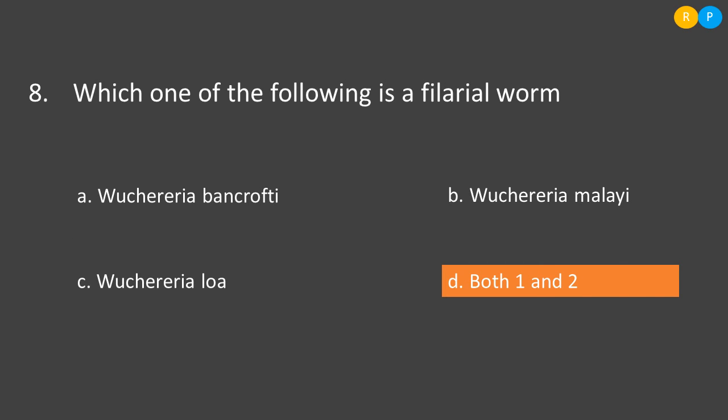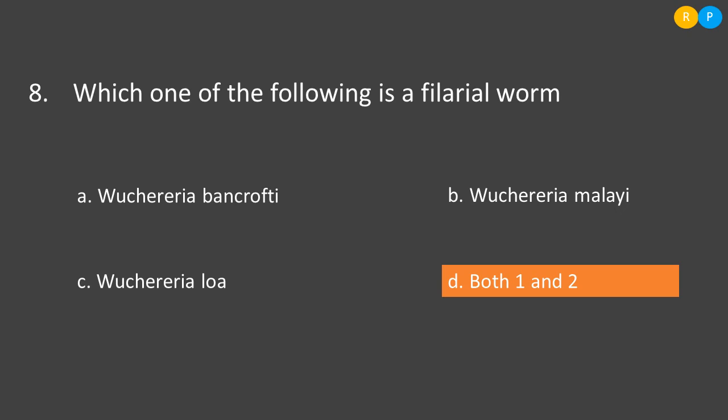Now the eighth question. Which one of the following is a filarial worm? So filarial worm is a pathogen. It causes elephantiasis in humans. There are two species belonging to the filarial worms. They cause the elephantiasis disease. One pathogen is Wuchereria bancrofti and another one is Wuchereria malayi. These two are parasites. They belong to the group of filarial worms. So they are responsible for causing elephantiasis in humans.